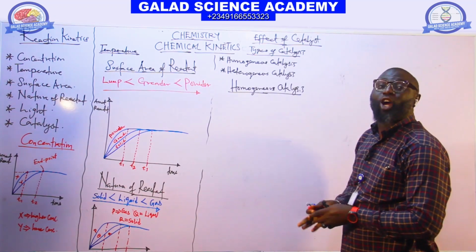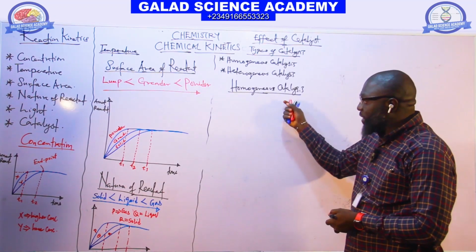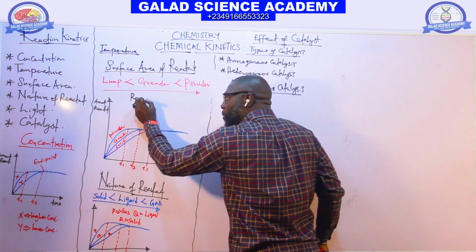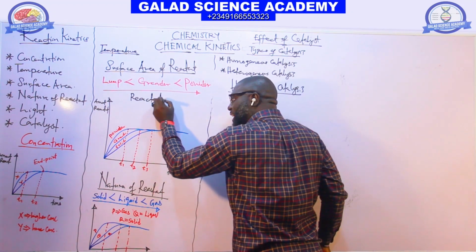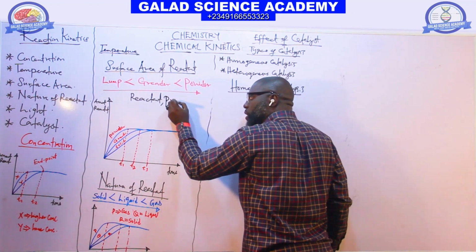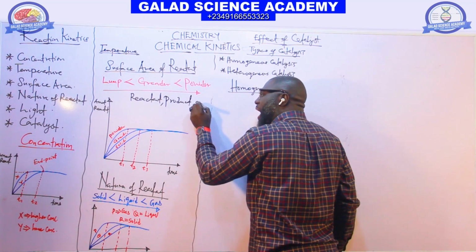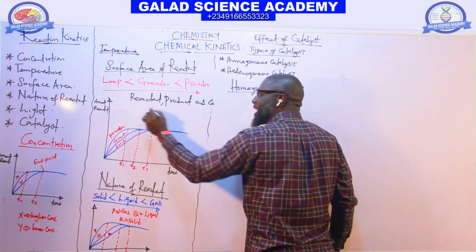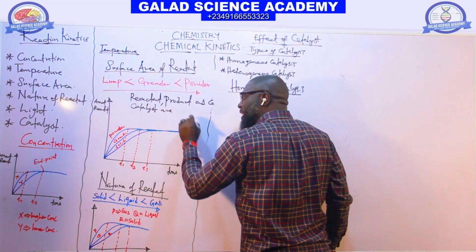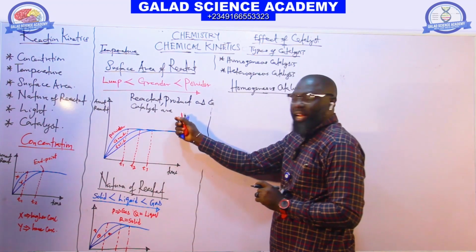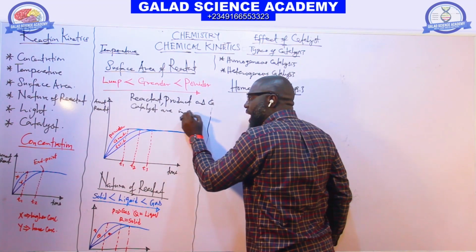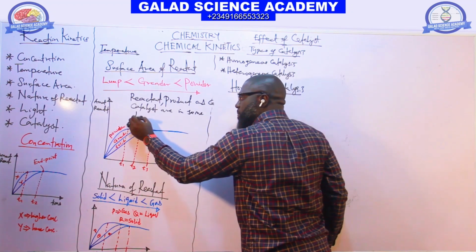So in homogeneous catalysis, in this kind of catalysis, the reactant, product, and catalyst are all in the same phase.